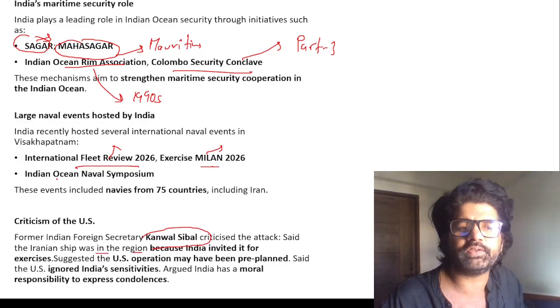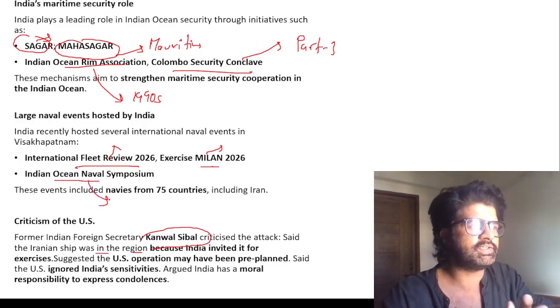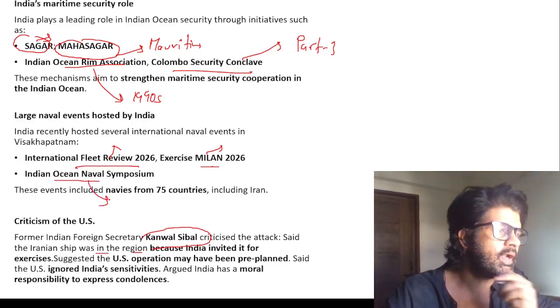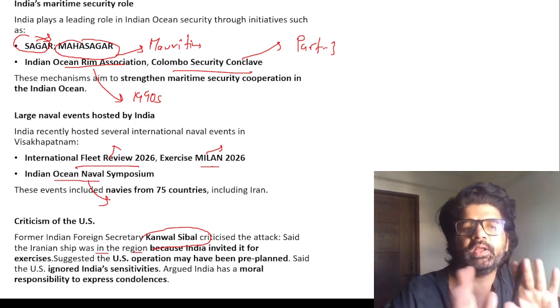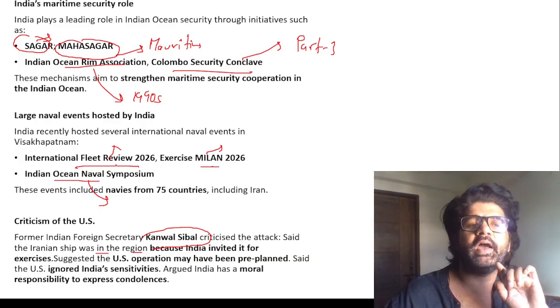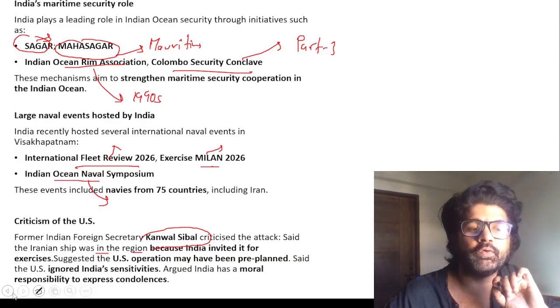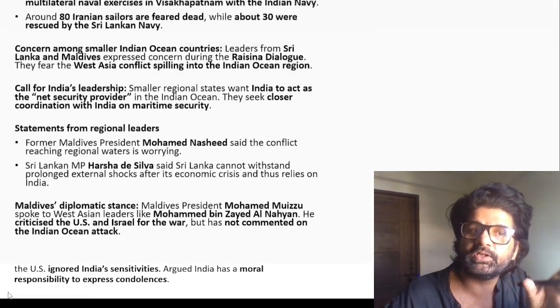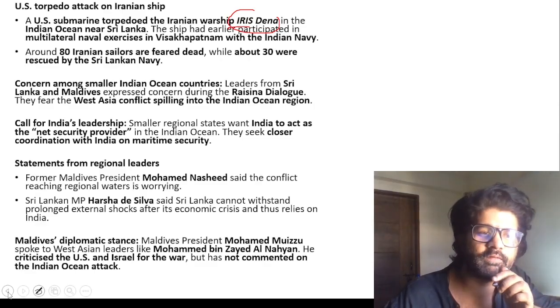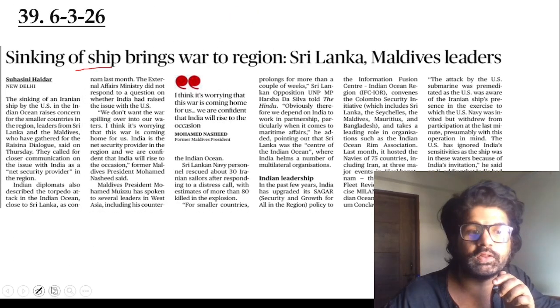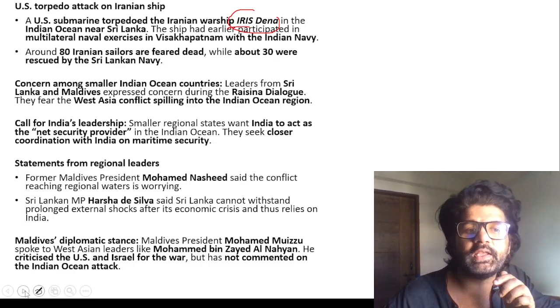And then there is something called the Indian Ocean Naval Symposium, where naval officers meet and interact with each other, maybe do knowledge sharing. So all these things were happening. India hosted all these, and this Iris Dana was a part of International Fleet Review 2026. Do remember these facts, guys. Indian Ocean Rim Association, Colombo Security Conclave, which we have discussed in part 3. All these things are really important.